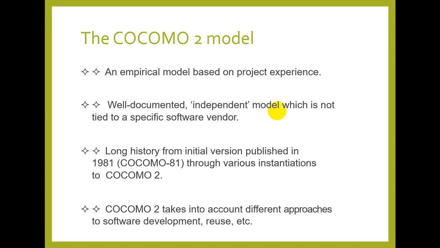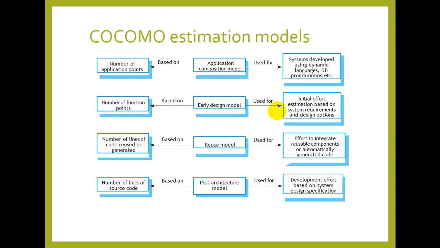It has a capability to estimate cost and effort for all types of different variation of the processes involved in project development.